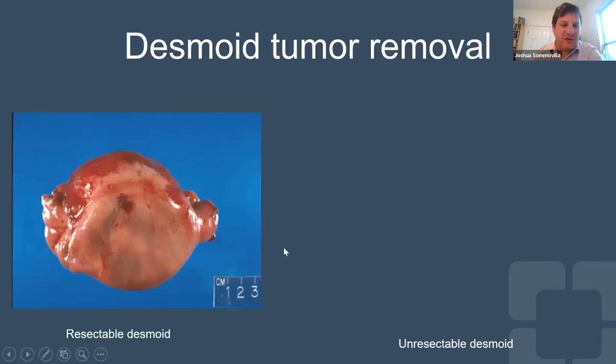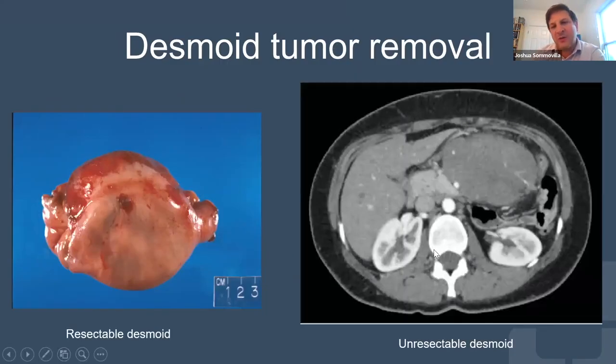So small desmoids like this can often be removed, but like I was mentioning before, this CT scan shows a very large desmoid, and this white dot here is the artery that brings all the blood flow to the majority of the small intestine. So as you can imagine, removing this desmoid tumor would require removal of almost all of the small intestine, which would leave a person in a position where they're not able to support their nutrition and would rely on a lot of supplemental nutrition to be able to continue to live.